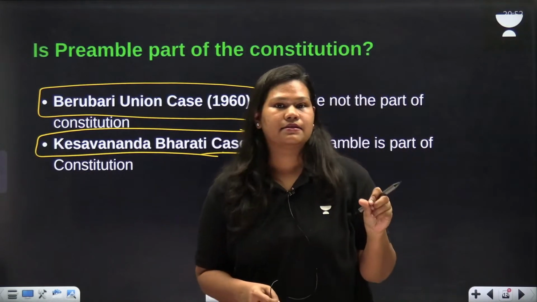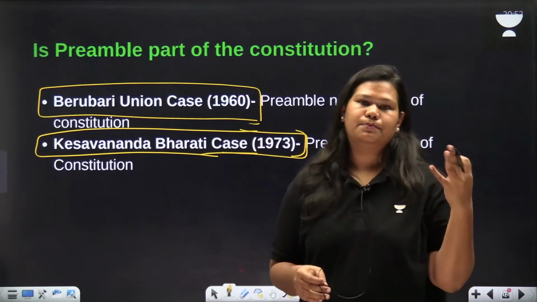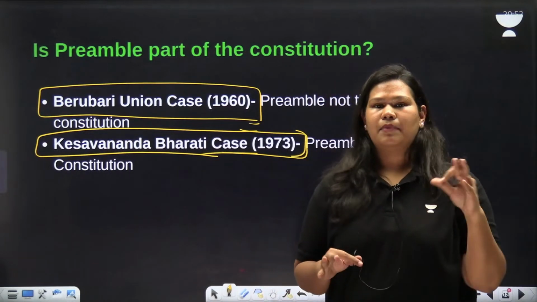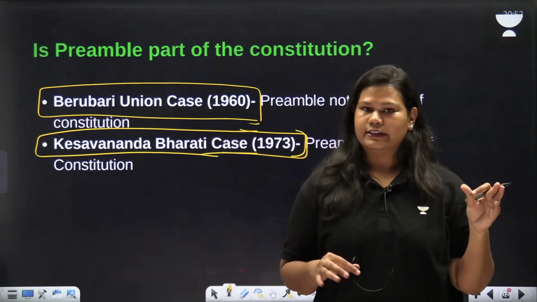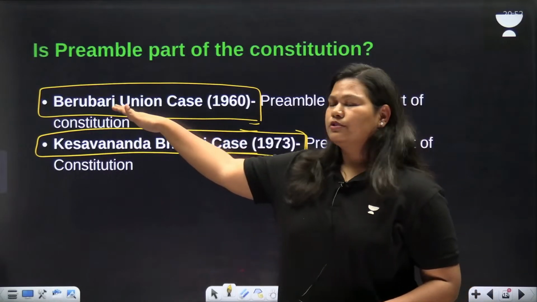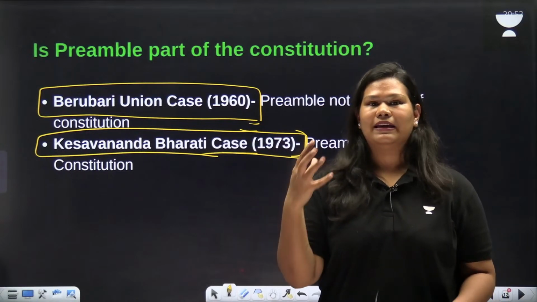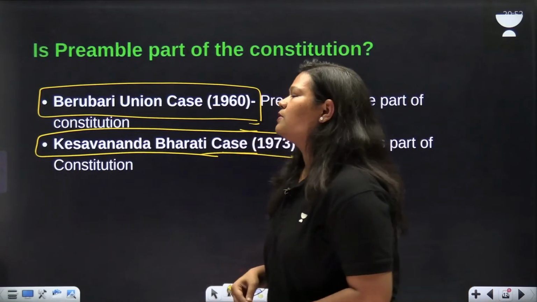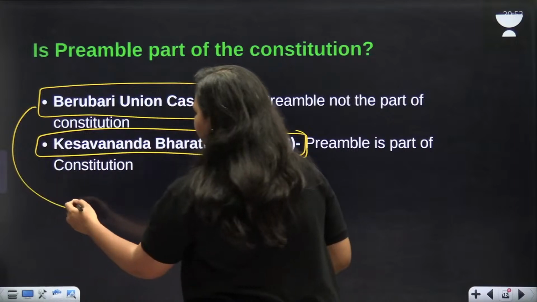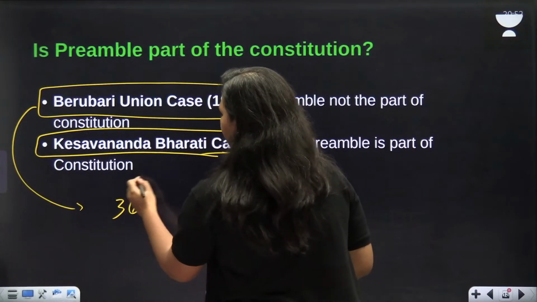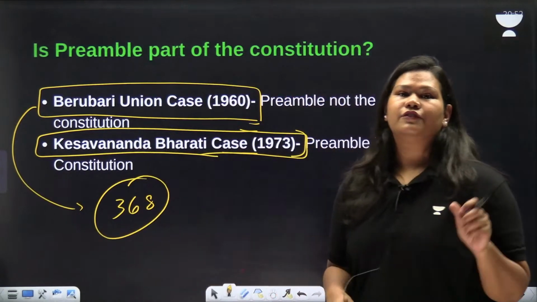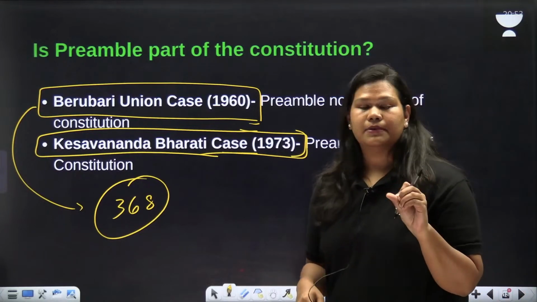Berubari is a place in West Bengal and it was a disputed area. So India and Pakistan were fighting over it. The case came to the Supreme Court and the Supreme Court gave its judgment, where the article in question was Article 368, that is the power of amendment of Parliament.